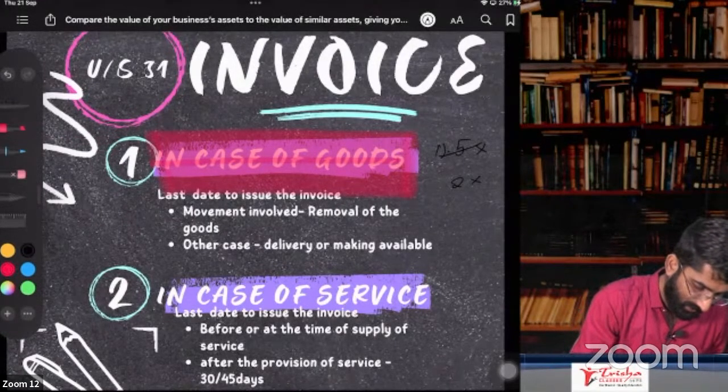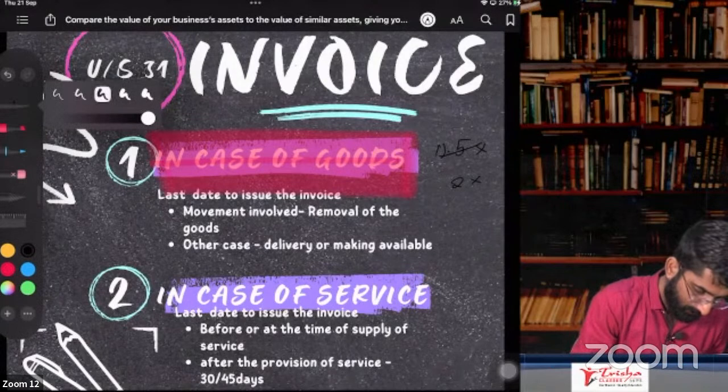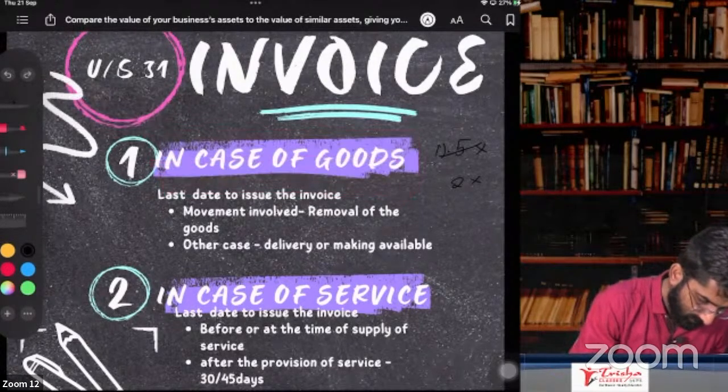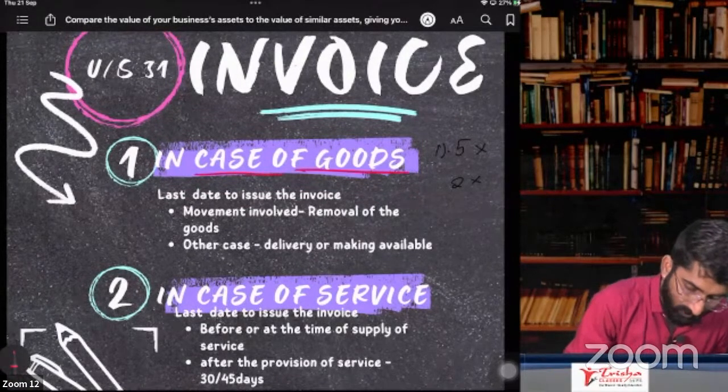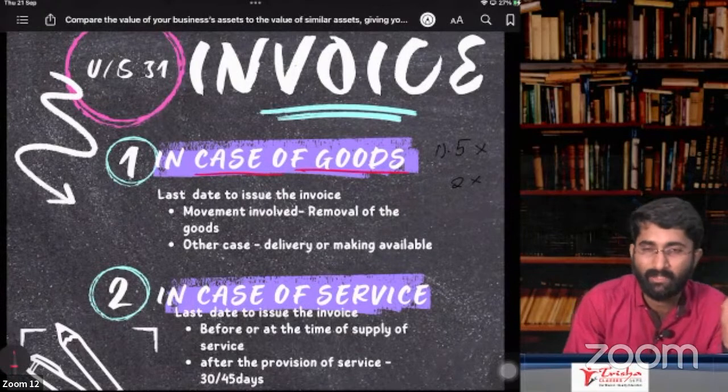Wrong selection. I'll do one thing. Paper, wait. Which color I have to use now?